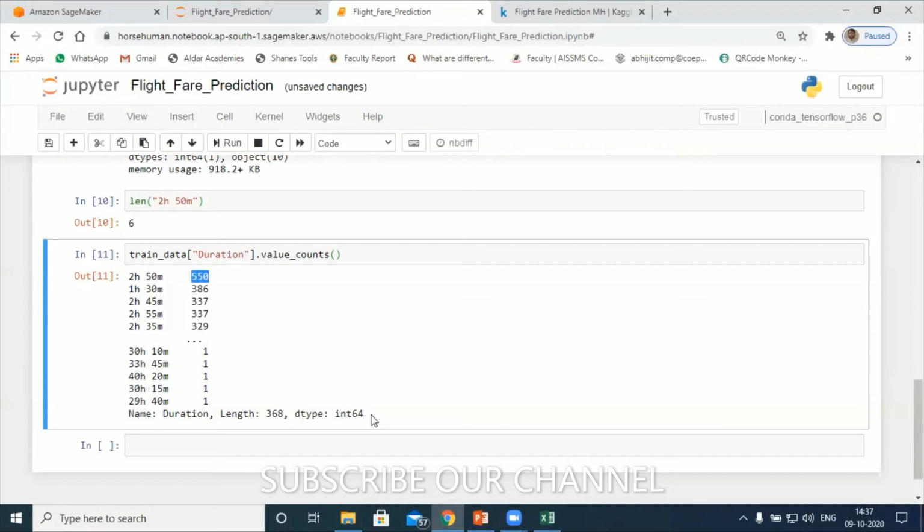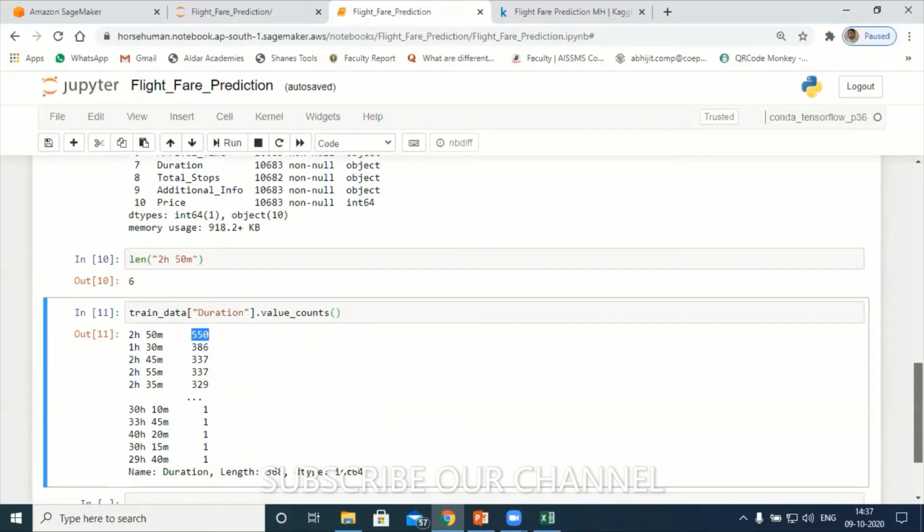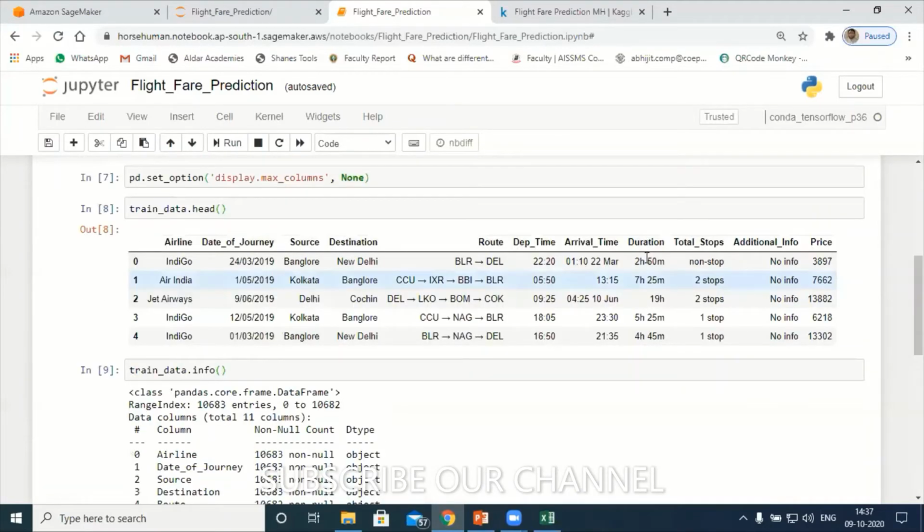Now, I think I can calculate the duration from the arrival time minus the departure time, right? So I can create one more extra feature from this: arrival time minus departure time.